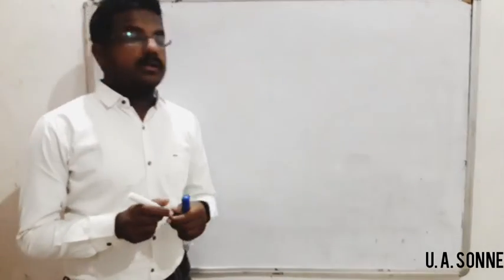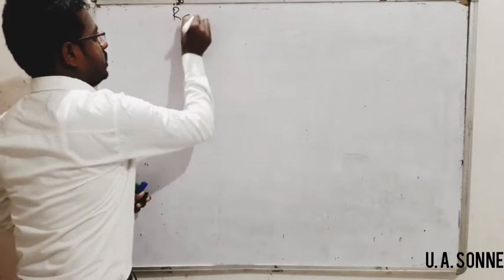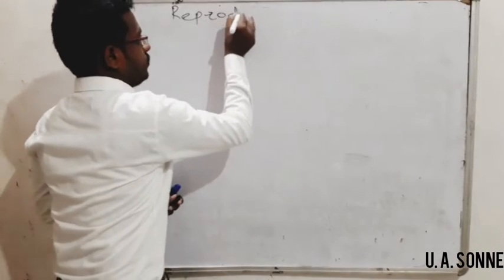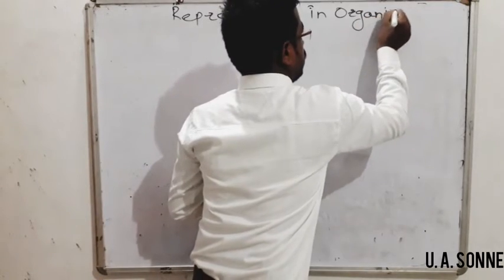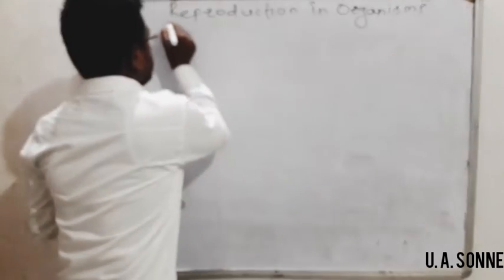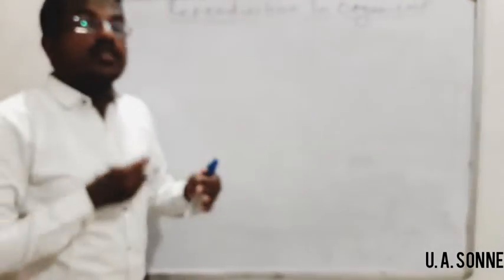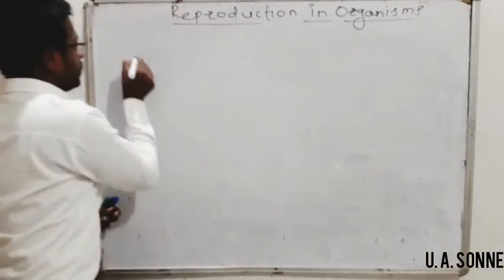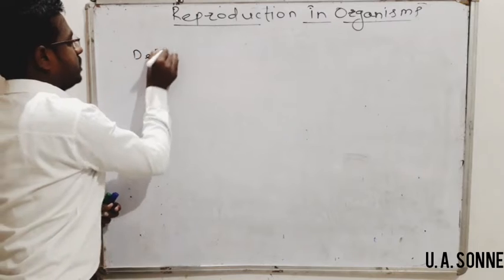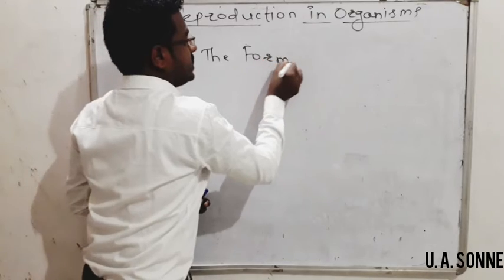Very first, we have to understand what reproduction is in the chapter reproduction in organisms. The definition of reproduction is so simple. Re means one more time, production means utpadan, punha ekda utpadan. Simple. The definition of reproduction is the formation of a new individual from pre-existing one.